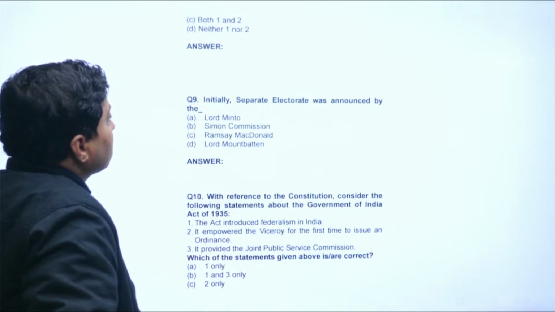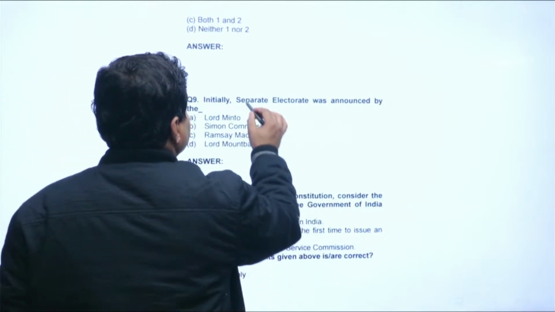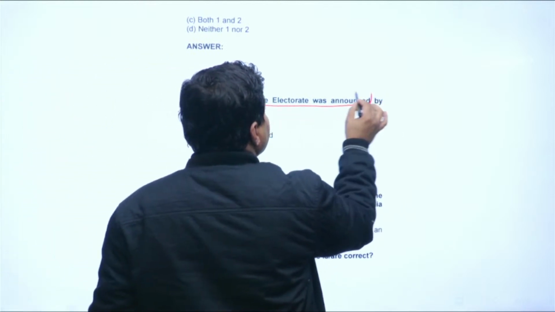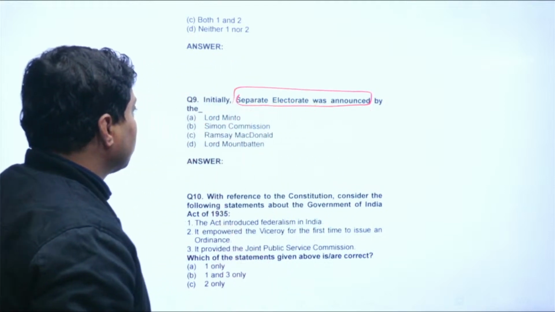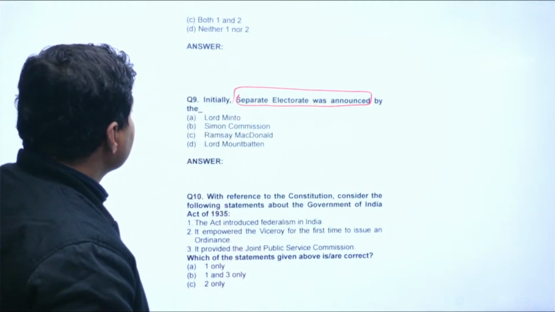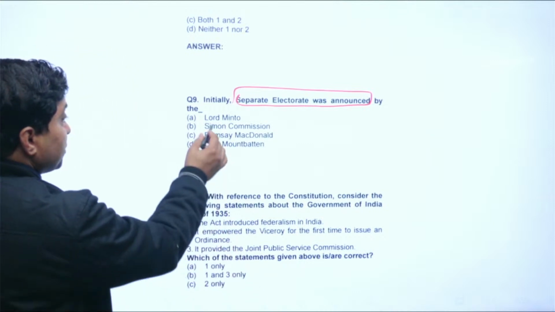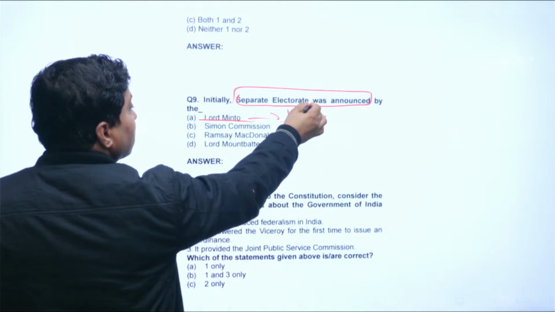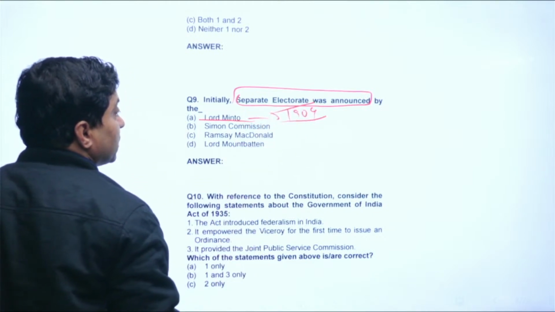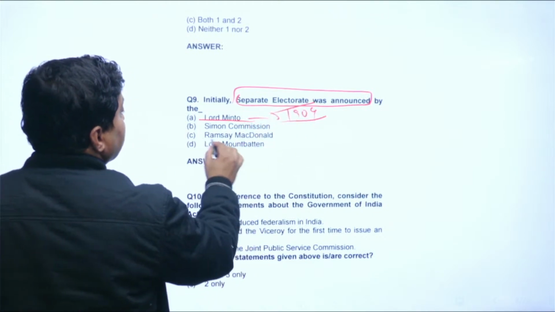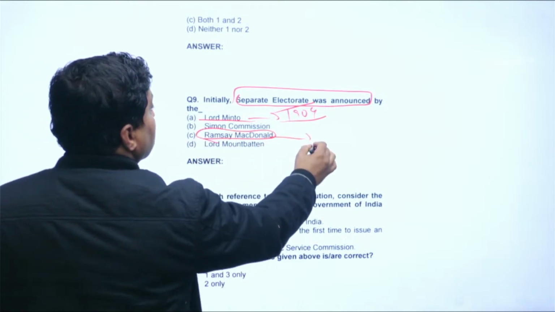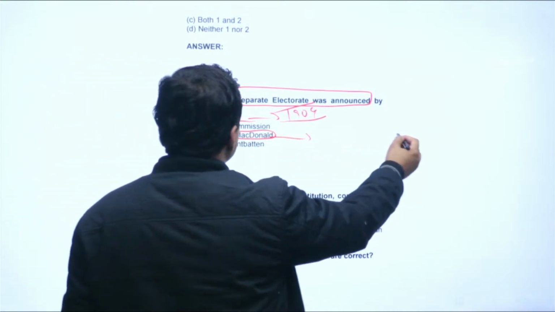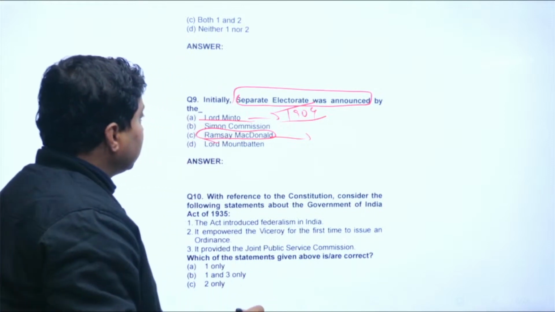Here, if you look, it is talking about the announcement of the separate electorate rather than implementation of the separate electorate, right. So, you know that Lord Minto provided in 1909 separate electorate for Muslims, right. But Ramsay MacDonald also gave separate electorate to depressed classes, right.